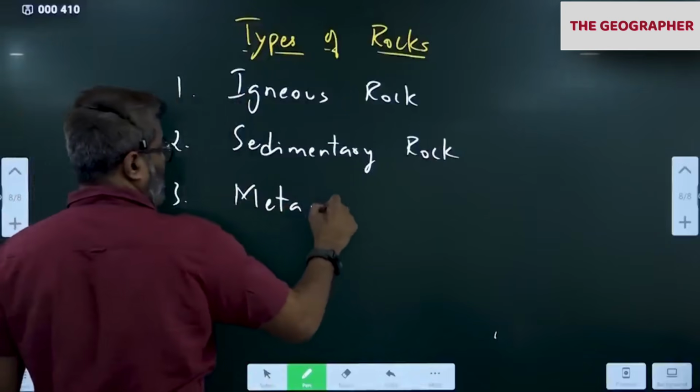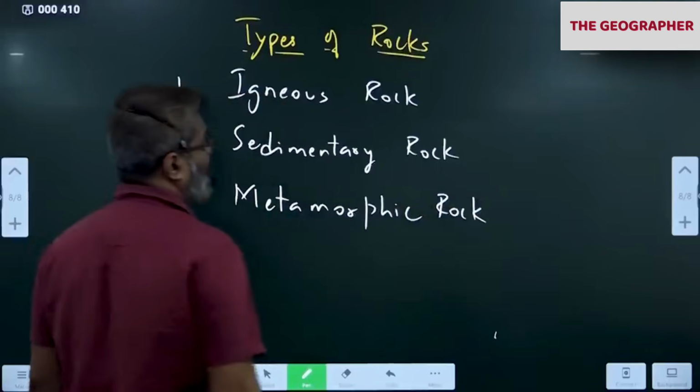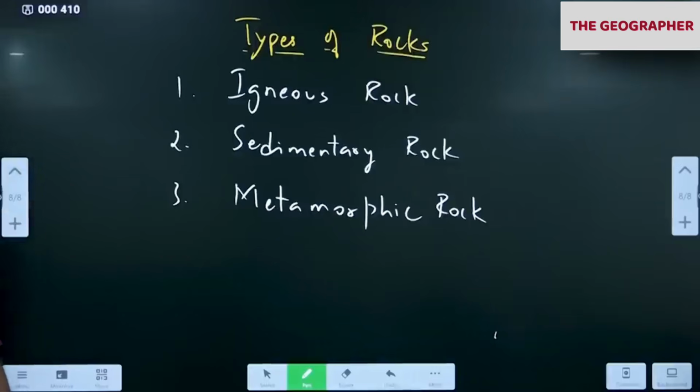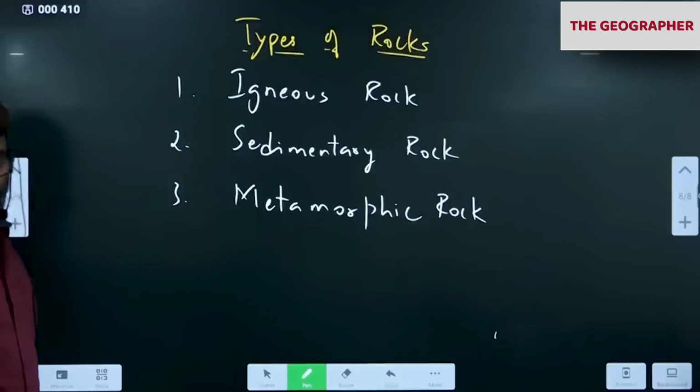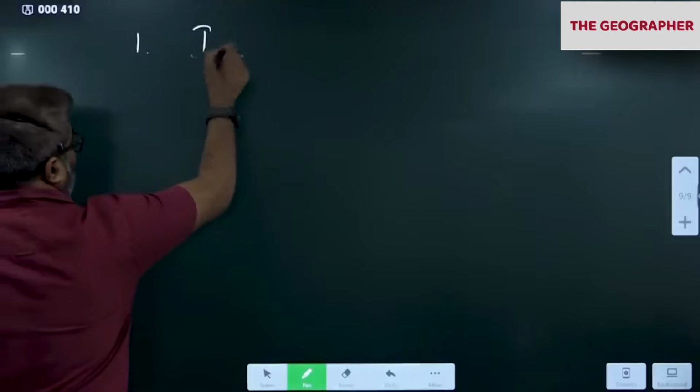Three types. Okay, first heading: igneous.